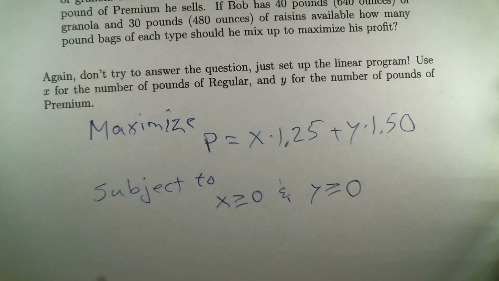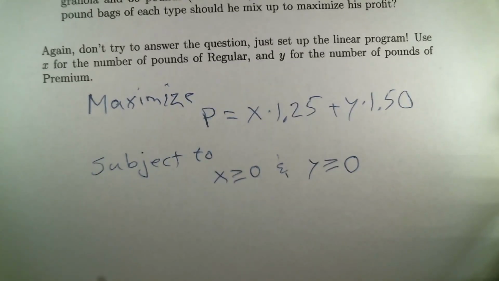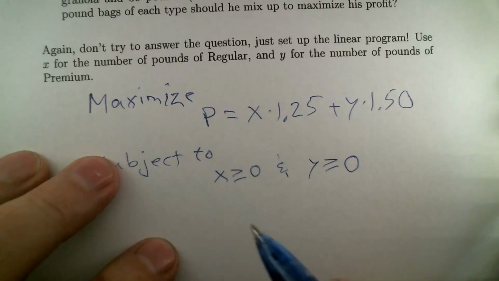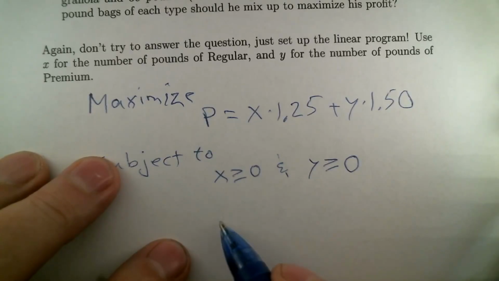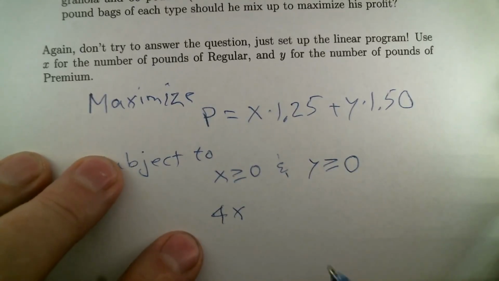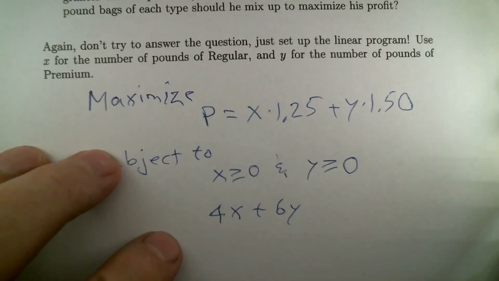And then what else? Well, the ingredients in these two kinds of granola give us some inequalities that have to be respected. If I think about the raisins, for instance, I have 4 times X, 4 ounces of raisins in a pound of regular, and 6 times Y, the amount of raisins in a pound of the premium stuff.